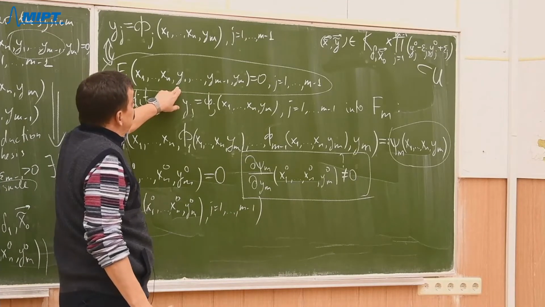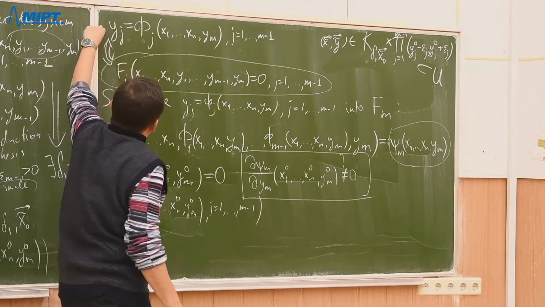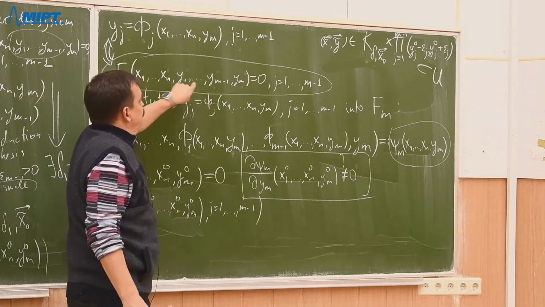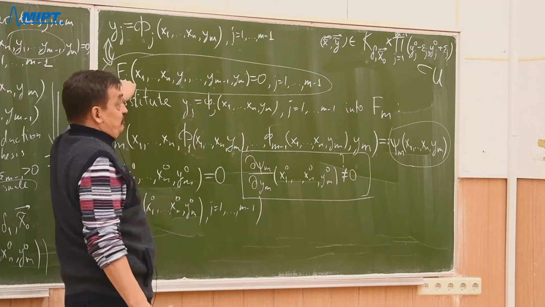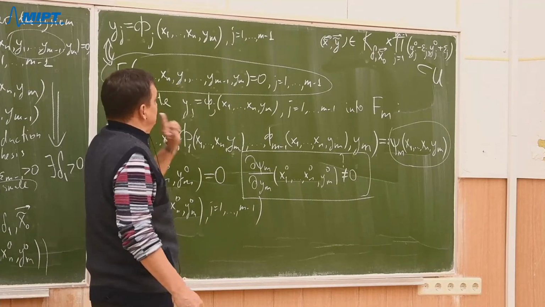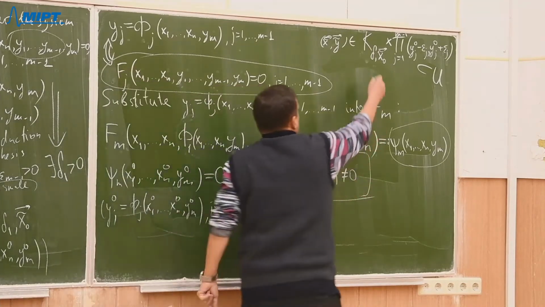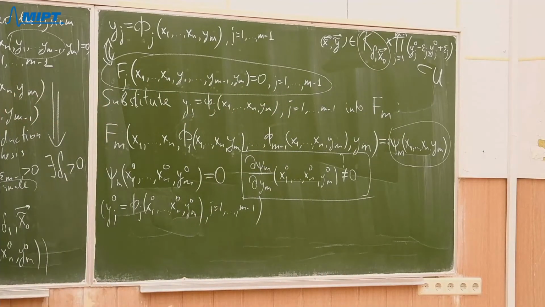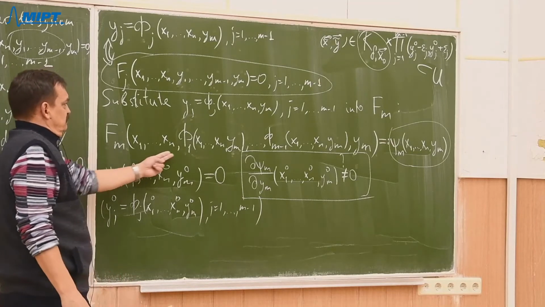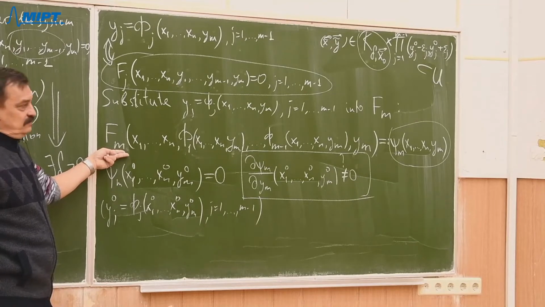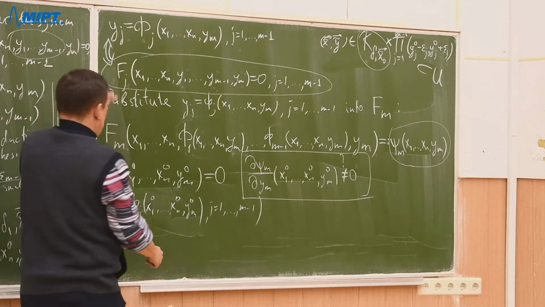It means that when we substitute all those functions into our functions capital Fj, then we'll obtain identities here in this cube. Identities are completely similar to this, right? So let me write those identities.